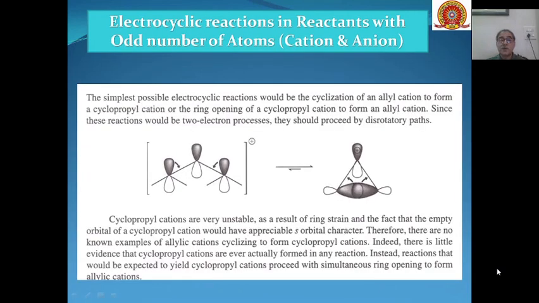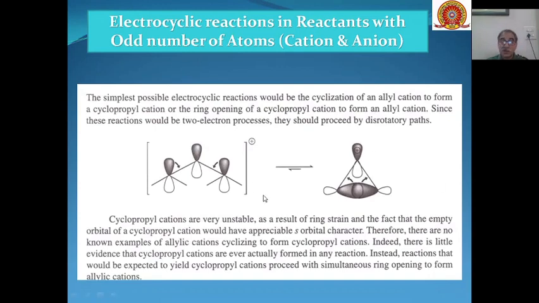The simplest possible electrocyclic reaction is the cyclization of the allyl cation to form the cyclopropyl cation, or the backward reaction, ring opening of the cyclopropyl cation to form the allyl cation. Because we are talking about cations, these reactions are two electron processes and should proceed by disrotatory motion. If disrotatory motion is undertaken, then this process will be an allowed process.